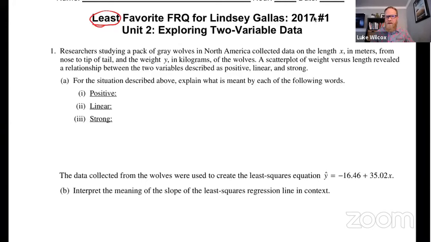A scatter plot of weight versus length revealed a relationship between the two variables described as positive, linear, and strong. Part A, for the situation described above, explain what is meant by each of the following words.